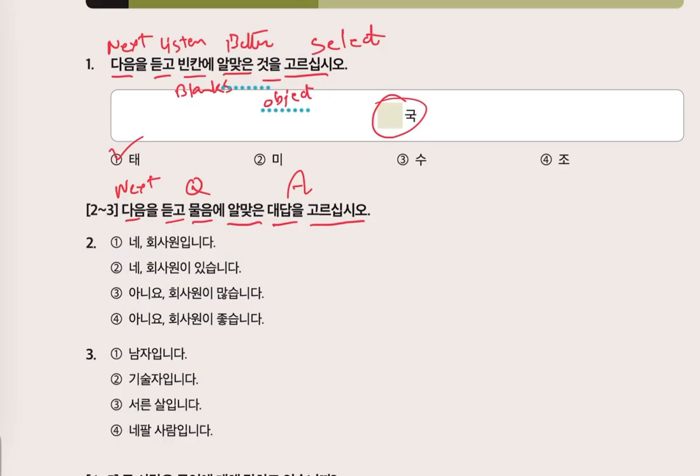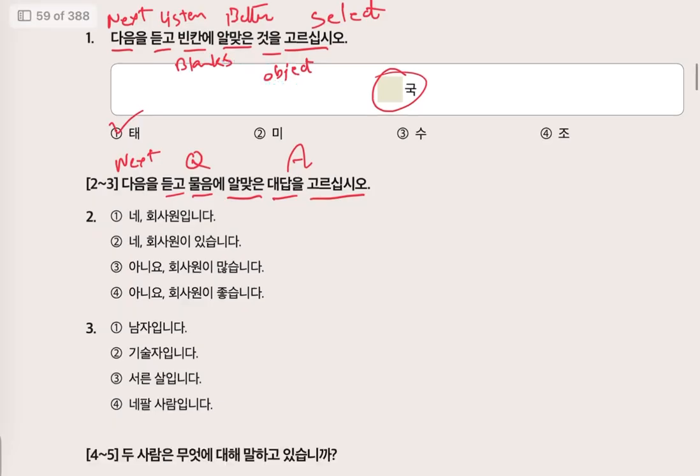2번. 회사원입니까? Are you a company employee? 1. 네, 회사원입니다. Yes, I am a company employee. So this is our answer. 2. 네, 회사원이 있습니다. Yes, there is a company employee. This is not our answer.